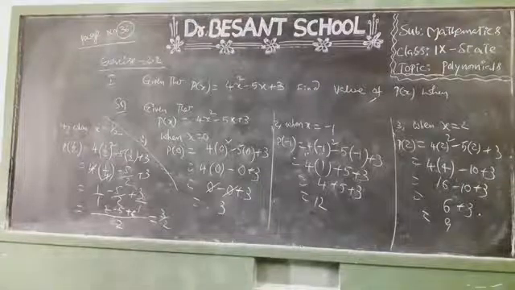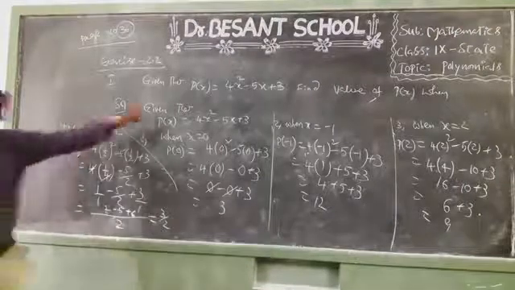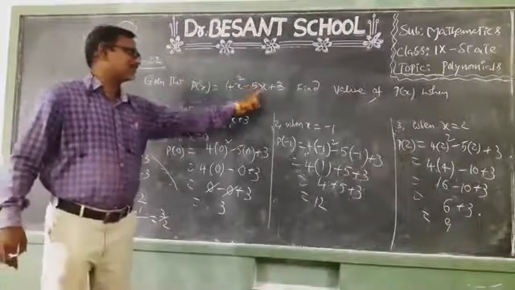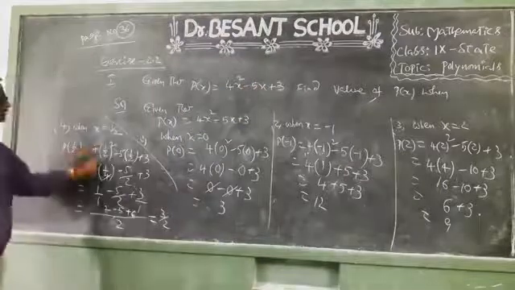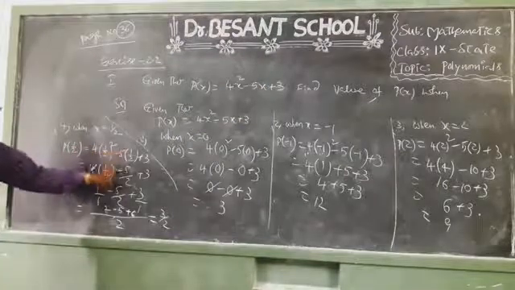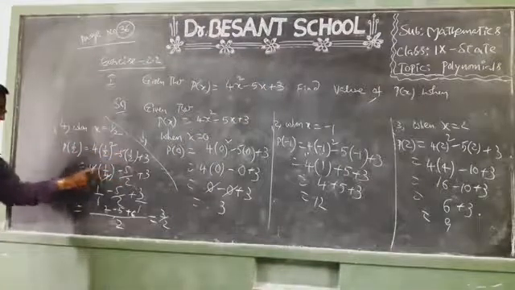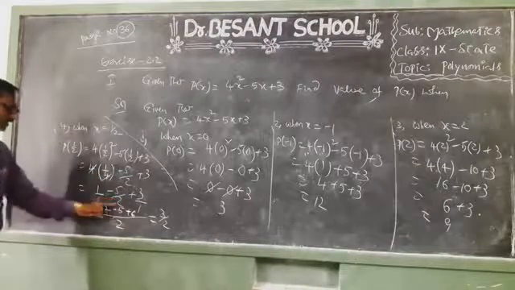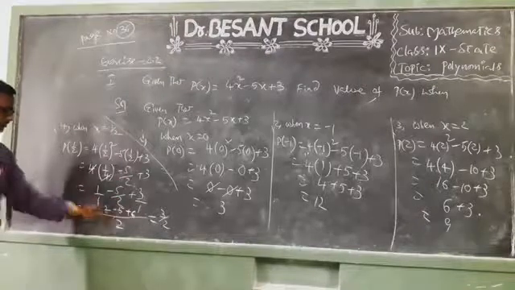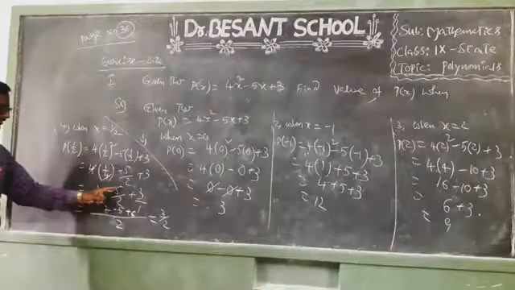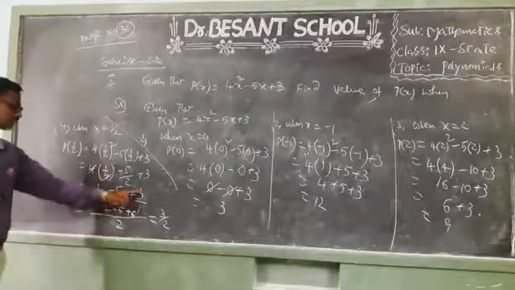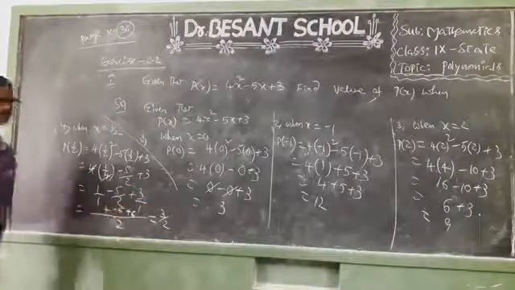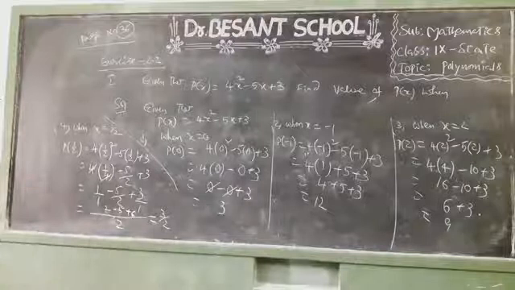Okay children, p of 1 by 2 means 4 into 1 by 2 whole square minus 5 into 1 by 2 plus 3. So 1 by 2 whole square is 1 by 4, minus 5 1 is 5 by 2, plus 3. 4 4 cancel. 1 means 1 by 1 minus 5 by 2 plus 3 by 1. LCM for 1 comma 2 comma 1 is 2. 1 2s are 2, 2 1s are 2, minus 2 1s are 2, 1 5s are 5, plus 1 2s are 2, 2 3s are 6. So 2 plus 6, 8. 8 minus 5, 3, 3 by 2. Okay children, is it clear?